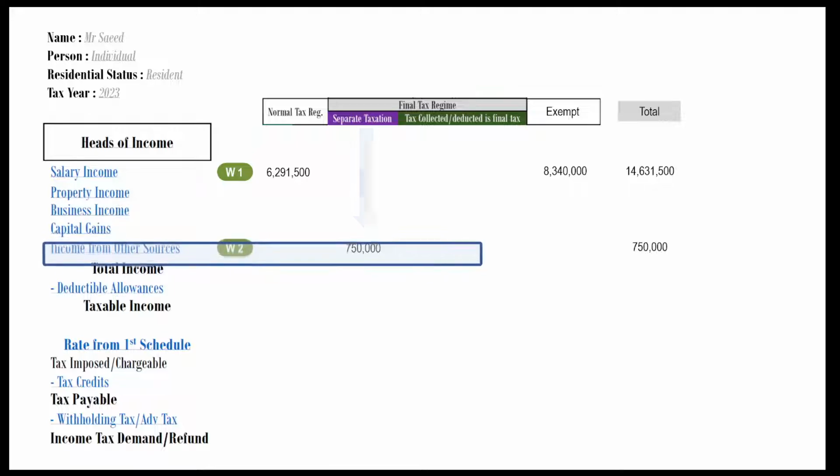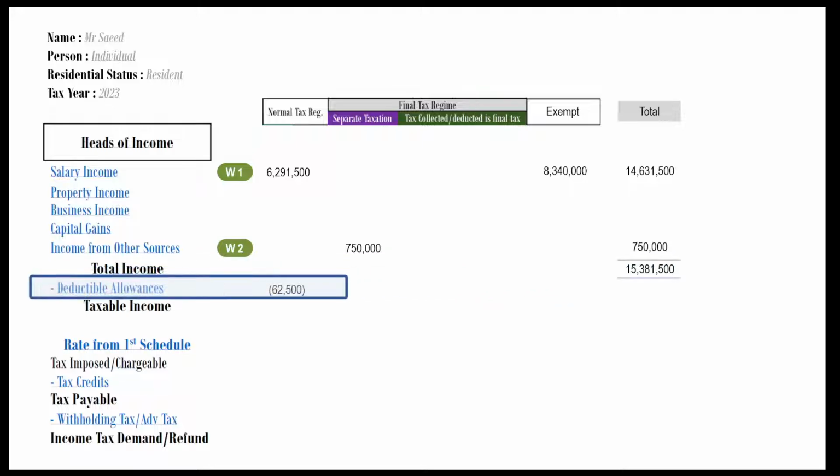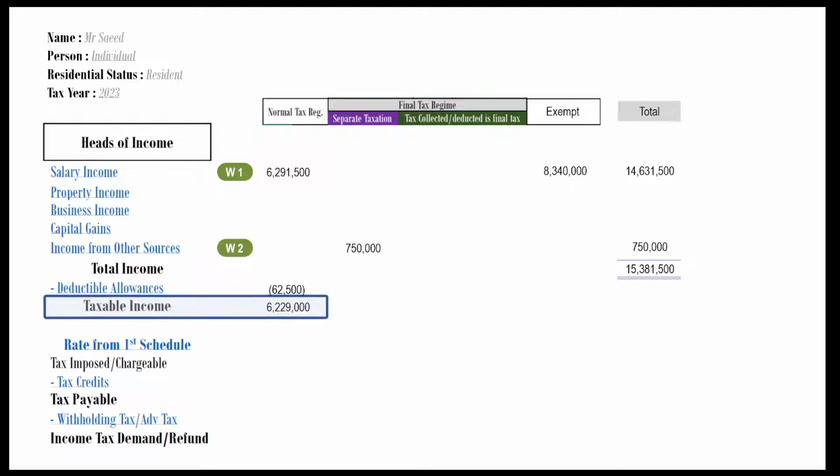Total income comes to rupees 15,381,500. Mention zakat figure as deductible allowance. Calculate taxable income. Taxable income comes to rupees 6,229,000.